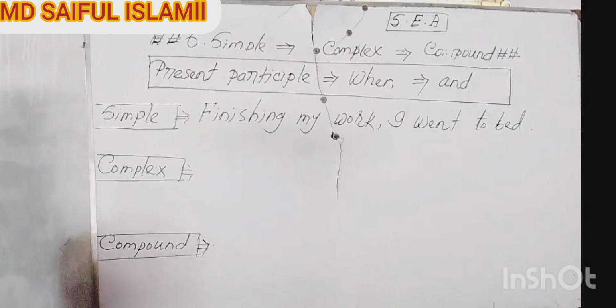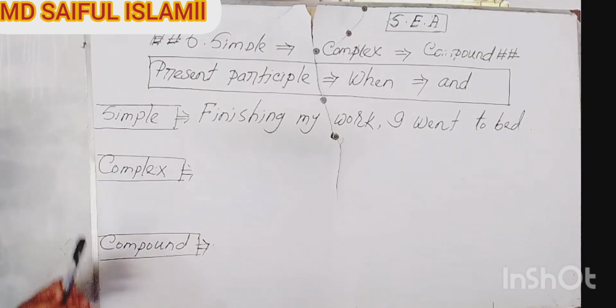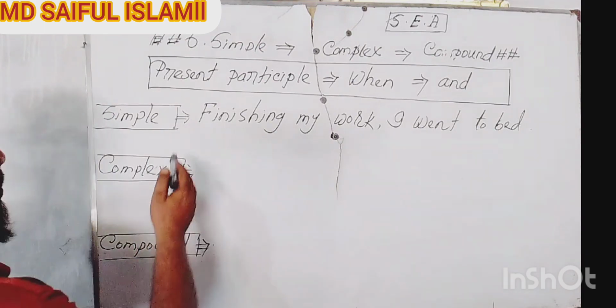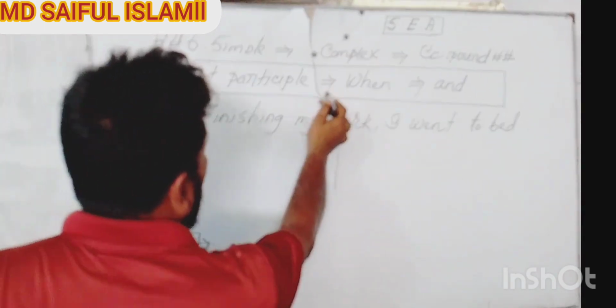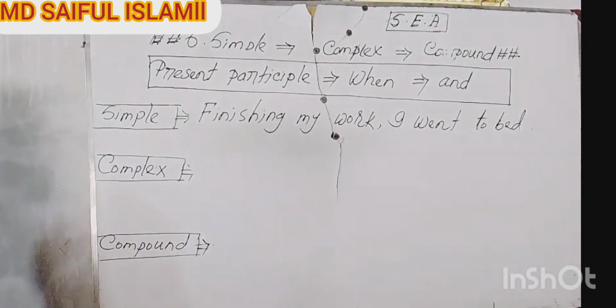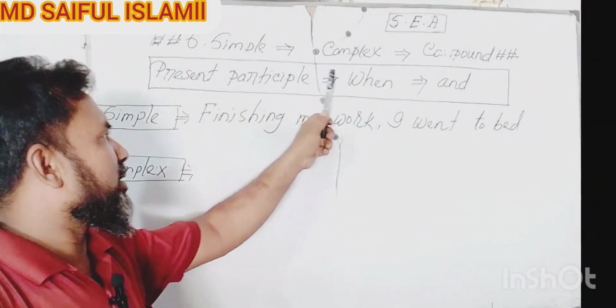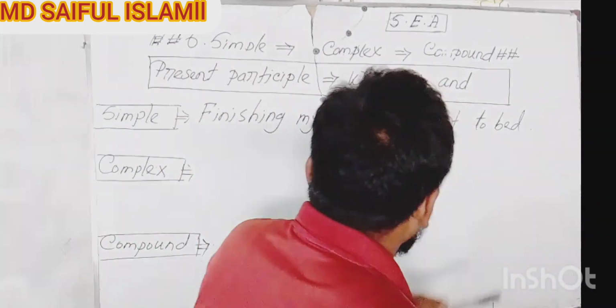At first, viewers, take a look at the box on the board. I have written here: present participle equals when equals and. So viewers, you will have to keep in mind what a present participle is, and what when is, and what and is.